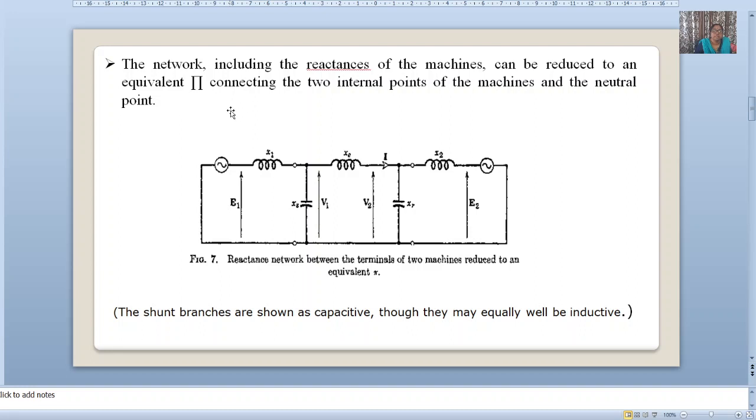Now, here we have considered the reactance network between the terminals of the two machines, and it is reduced to an equivalent pi. This is the generator reactance, this is the motor reactance, this is the transfer reactance, and these are shunt branches, which are capacitive, although they may be inductive also. These shunt branches are XS and XR.